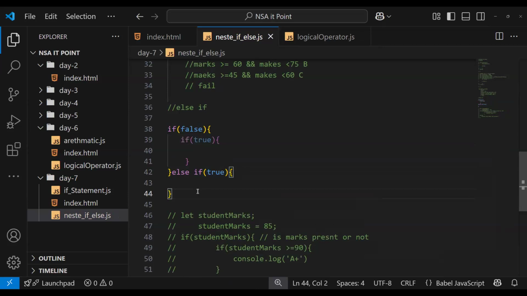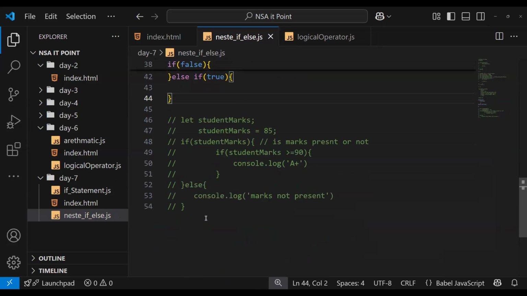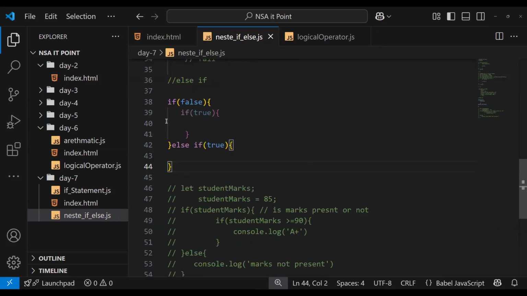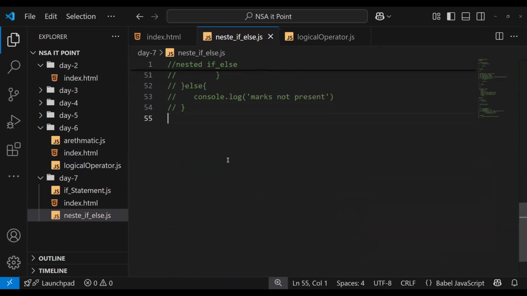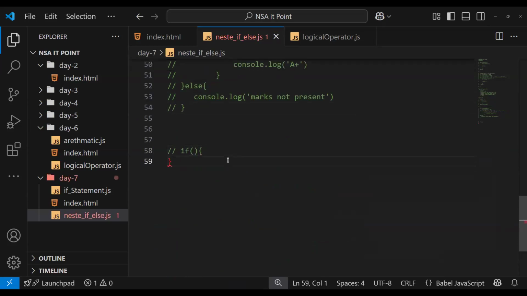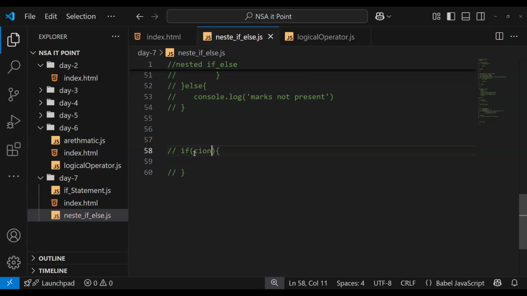Not understanding? A lot of confusion. We have 10 minutes and I'll totally clear your confusion. We will see this example later. Let's clear the confusion. We have if with opening and closing brackets. What does this do? It's just checking a condition. Inside the if is the condition. If it's satisfied, then we'll run this block.